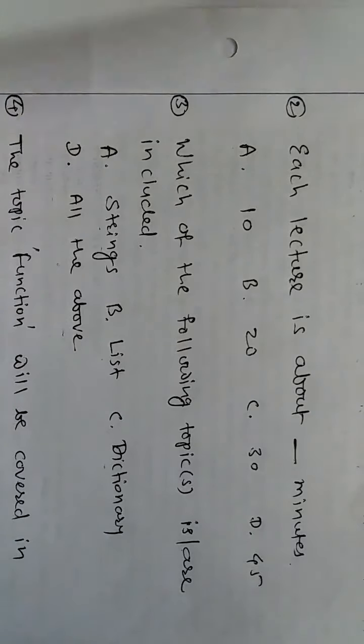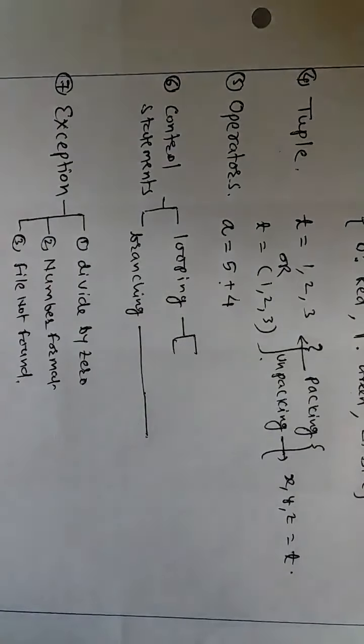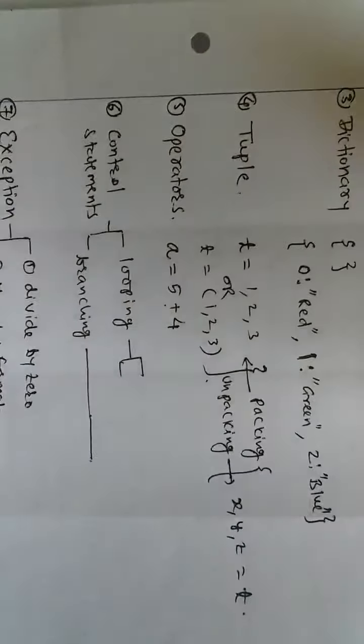So just have a look once again at the list which contains the topics which we are going to see in this lecture series. So the first is string. For example, how will we define a string? It's a group of characters. For example, beautiful. So here beautiful is a string.